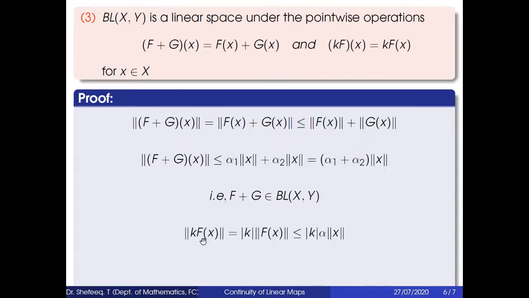Similarly, norm k into f of X equals mod k into norm f of X, by property of norm, which is less than or equal to mod k into alpha into norm X, since norm f of X is less than or equal to alpha into norm X. That is, norm k into f of X is less than or equal to mod k into alpha into norm X. So this implies kf belongs to BL of X, Y. So this completes the proof. Thanks.